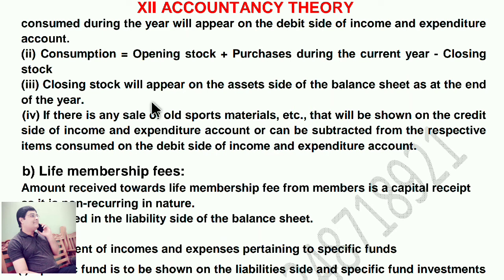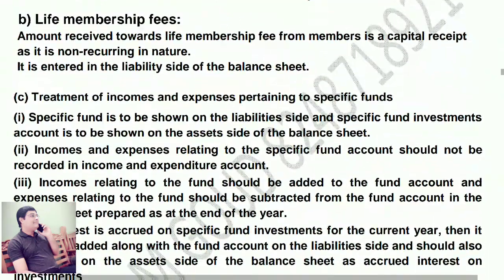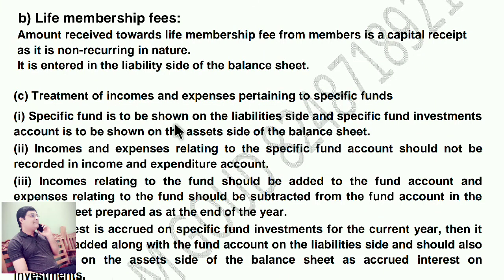Fourth point, if there is a sale of old sports materials, etc., that will be shown on the credit side of income and expenditure account or can be subtracted from the respective items consumed on the debit side of income and expenditure account. Now move on to next point, life membership fees. Amount received towards life membership fees from the members is a capital receipt. As it is non-recurring in nature, it is entered on the liability side of the balance sheet.